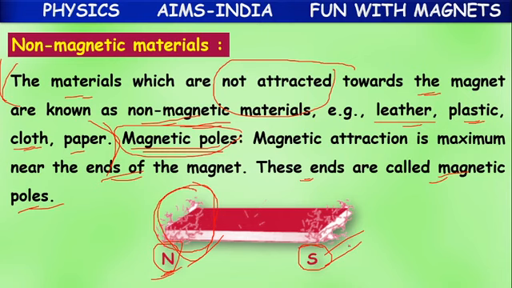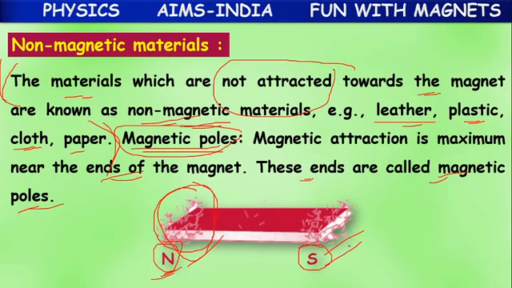Okay children, so all the materials are divided into two types. What are they? Magnetic and non-magnetic. Magnetic means attracted by the magnets. Non-magnetic means not attracted by the magnets.